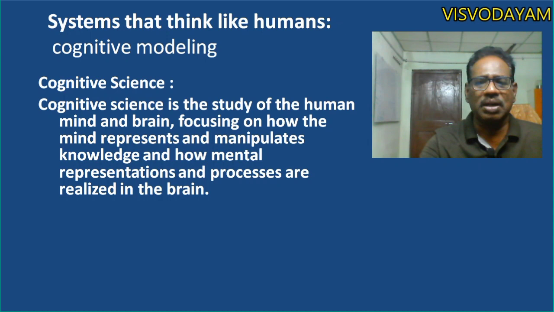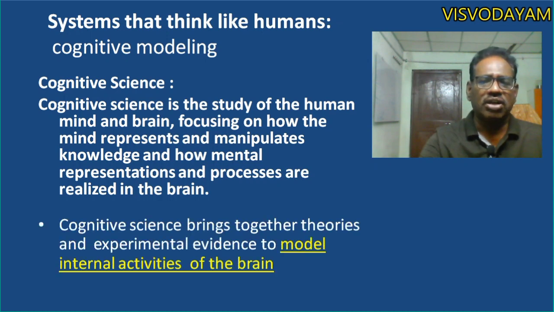So for human beings, the mental activities include thinking, storing the knowledge, organizing the knowledge, and getting conclusions from the information. All this comes under internal brain activities. Whatever the activities there are, they are modeled with the aid of cognitive science. Cognitive science brings together theories and experimental evidence to model internal activities of the brain.